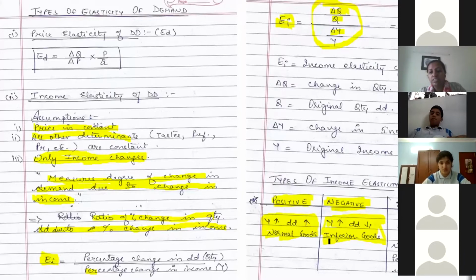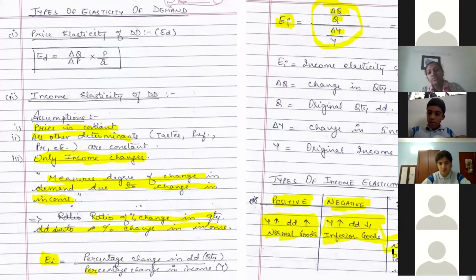Such things happen when it is an inferior good. The definition of an inferior good is this only, where as your income increases, your demand for that particular commodity goes down. Third, you can have a zero income elasticity of demand. Zero income elasticity of demand means there is no change in demand if there is a change in income.